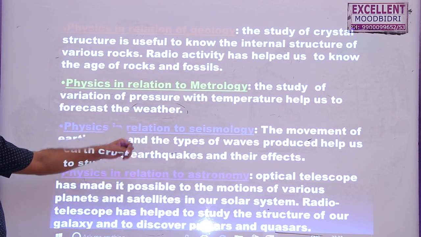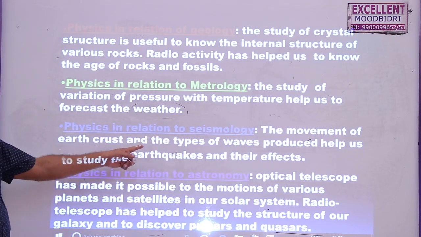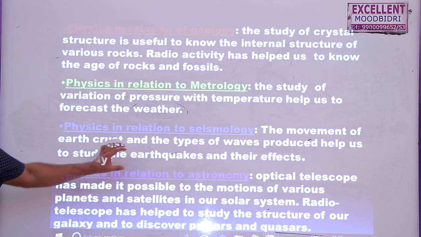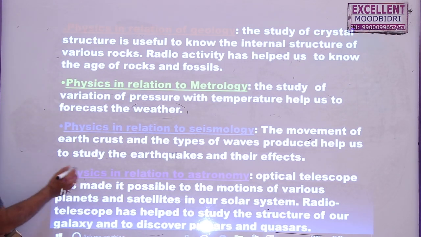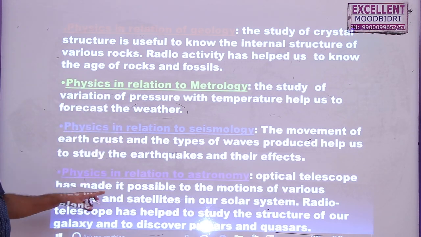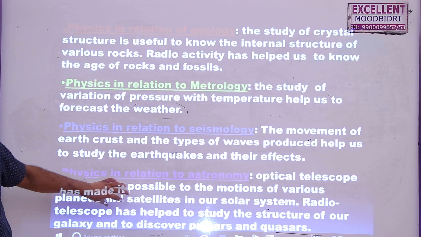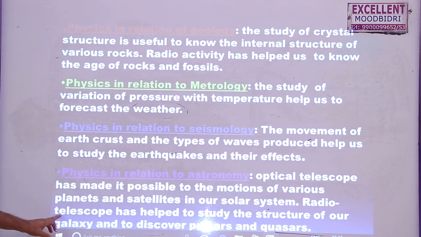Then physics in relation with seismology. Seismology means during an earthquake, the movement of the earth's crust and the types of waves produced help us to study the earthquakes and their effects. Then physics in relation with astronomy. Optical telescopes have made it possible to study the motions of various planets and satellites in our solar system. Without these telescopes, it is not possible for us to study the solar system. Similarly, radio telescopes have helped in the study of the structure of our galaxy and to discover pulsars as well as quasars.